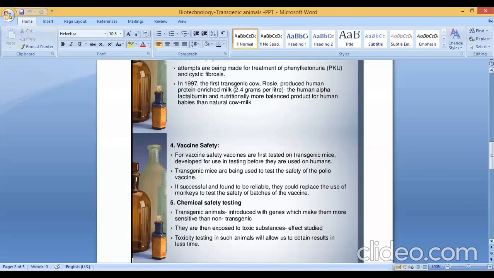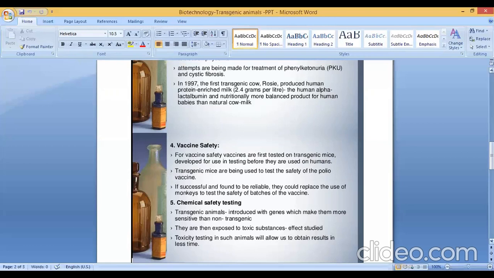The toxicity testing in such animals will allow us to obtain results in less time. Within little time, we will be getting the result.